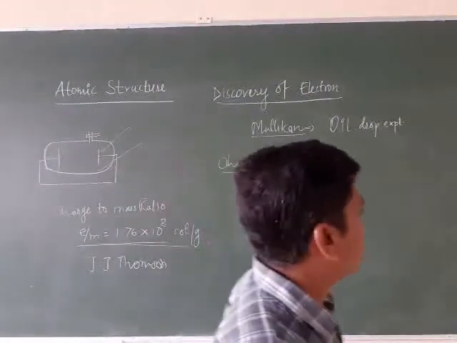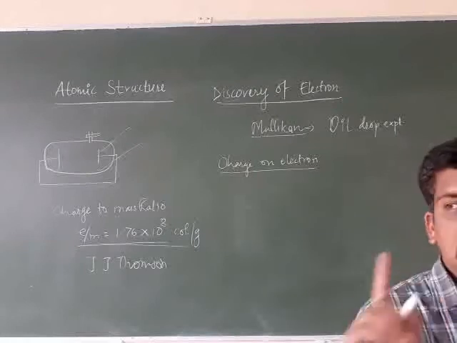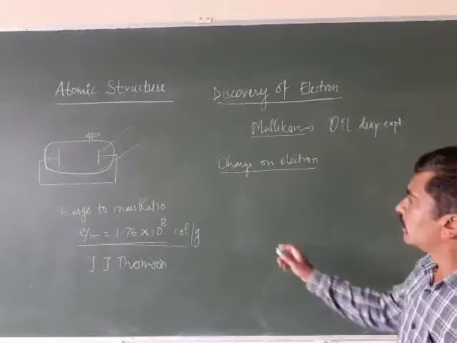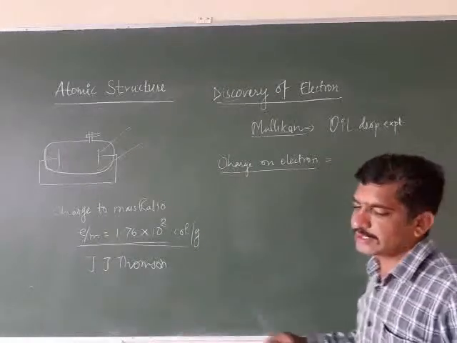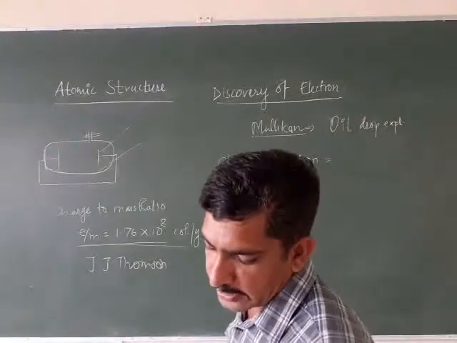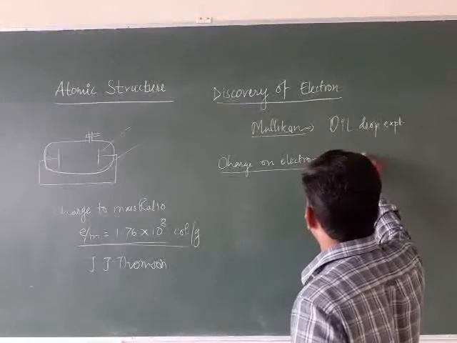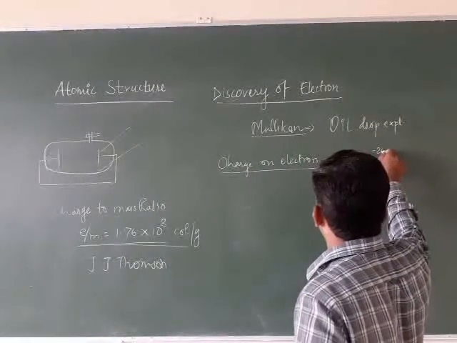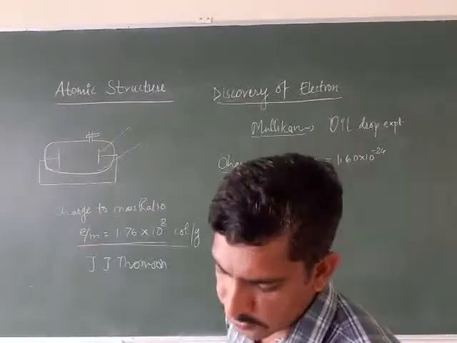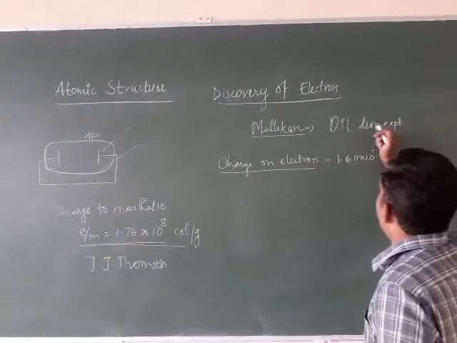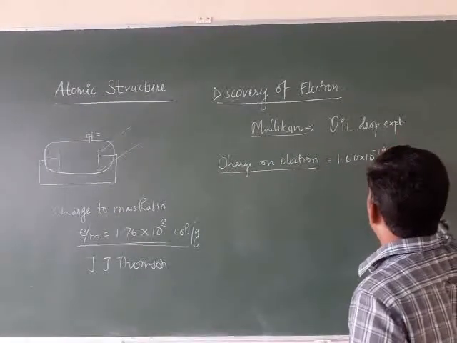By using that experiment, he successfully calculated the charge on the electron, and the charge is 1.60 into 10 raised to minus 19 coulombs.